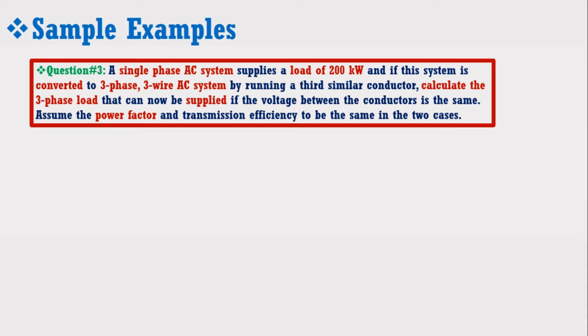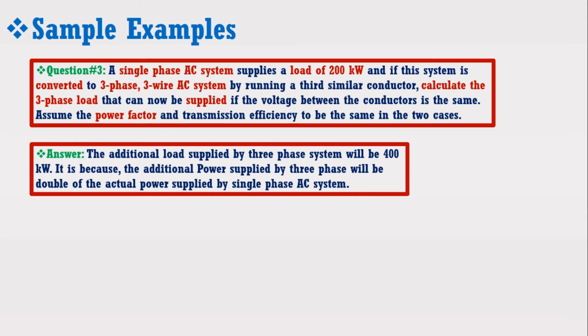Again, without solving it and using the smart tips derived in this lecture, we can directly tell the answer that additional load supplied by three-phase system will be 400 kW. It is because the additional power supplied by three-phase will be double of the actual power supplied by single-phase AC system. Therefore, these smart tips help a lot in solving all these questions, especially in MCQs type tests.